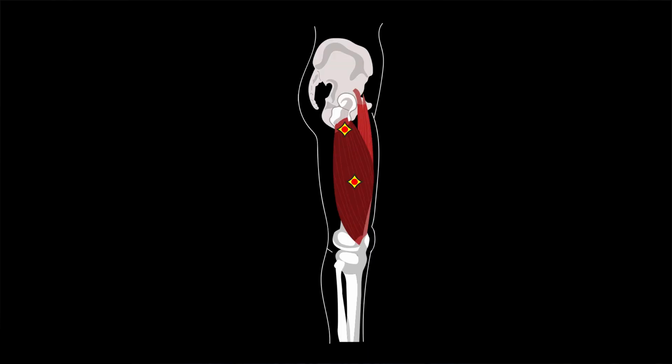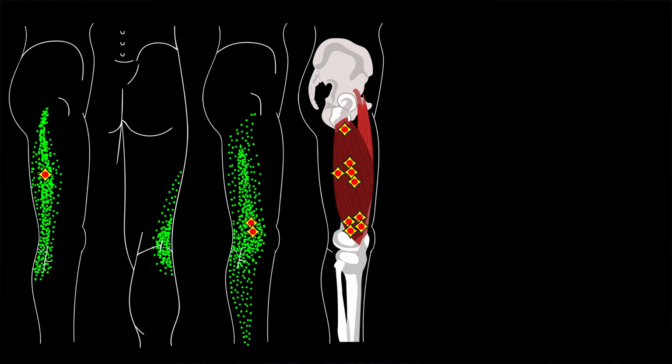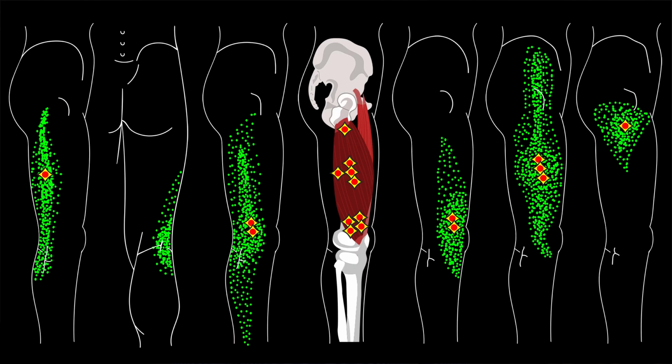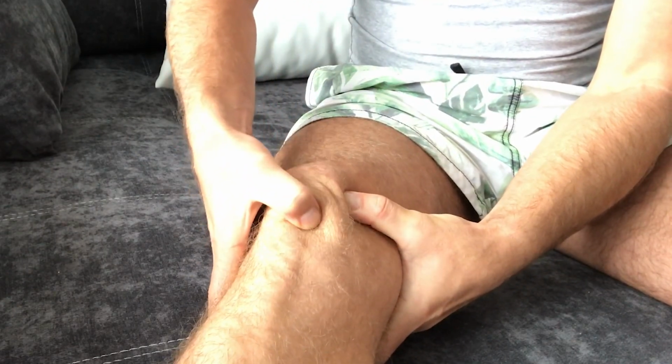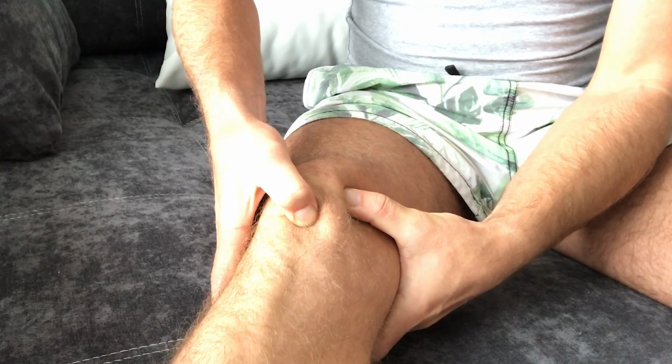The vastus lateralis is characterized by the development of multiple trigger points along the lateral aspect of the thigh. Its 5 trigger point areas can refer pain along the entire length of the thigh on the side and along the outer aspect of the knee. If trigger points cause pain in the upper thigh, the person cannot lie on the affected leg and sleep on the affected side. With prolonged tension of the vastus lateralis, the patella can move outward and upward from its normal position, which can result in immobility in the knee joint.